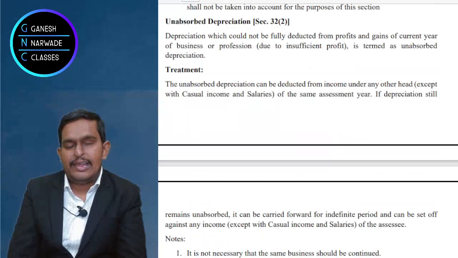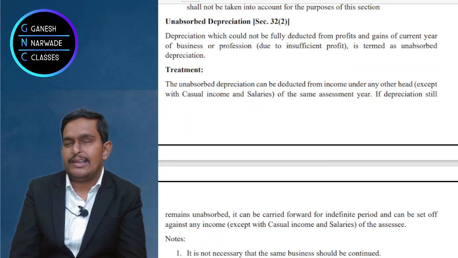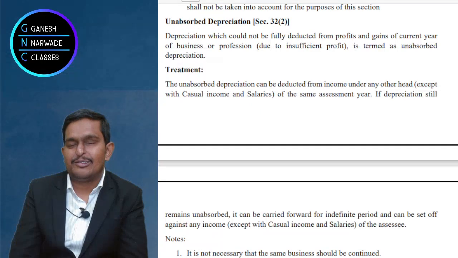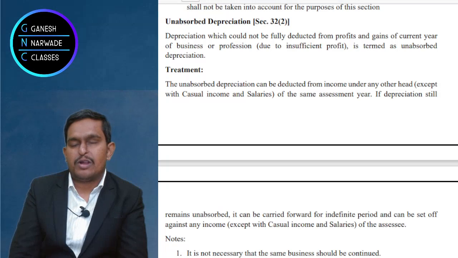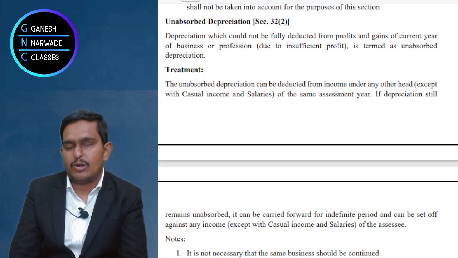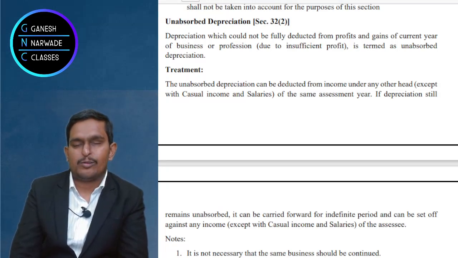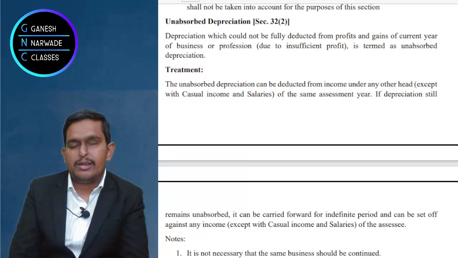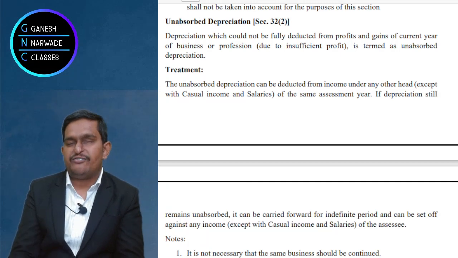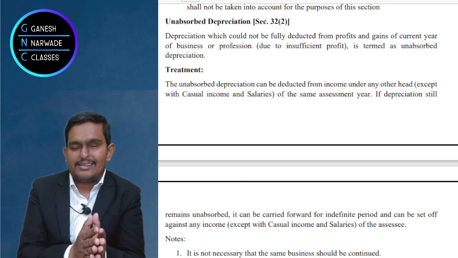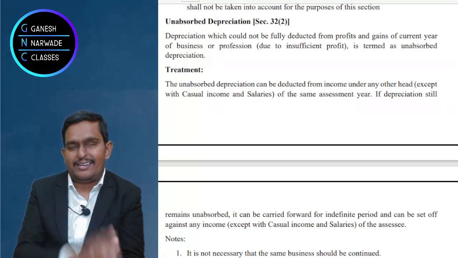Look, every business tries to earn profit, correct? Everybody. Anything wrong? Absolutely right sir, we have to earn profit. Now after deducting all the expenditures, suppose your net profit before depreciation, I am talking about, is 10 lakhs rupees, and your depreciation itself is 15 lakhs rupees. So profit before depreciation is 10 lakhs, but depreciation is 15 lakhs.